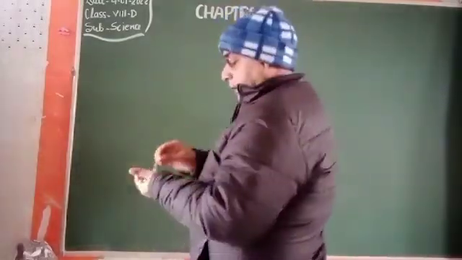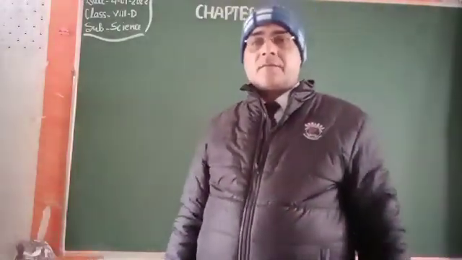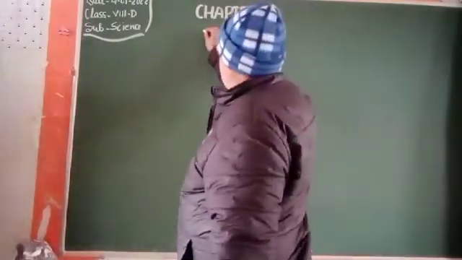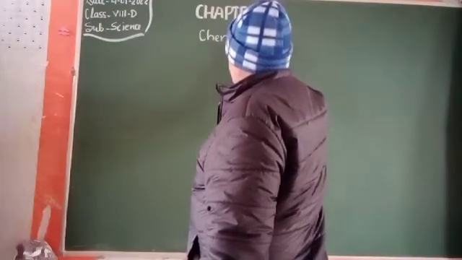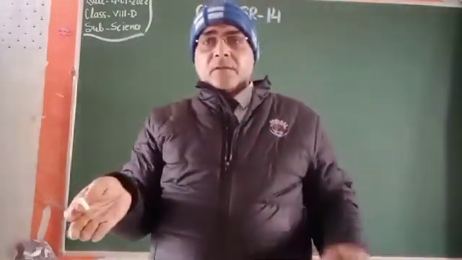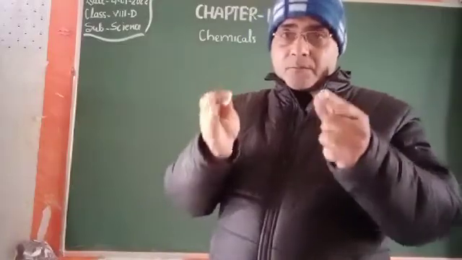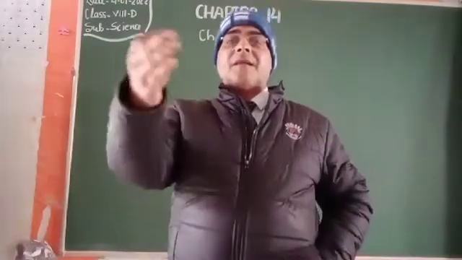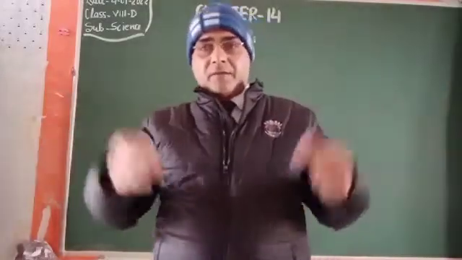So my dear students, you have to know the things related to electric current, chemicals, and the relationship between chemicals and electricity. So let us see chemicals. First of all, you have to know what chemicals are. Chemicals are substances that get combined in a certain proportion of different elements. So the combination of a certain proportion of different elements is called a chemical.